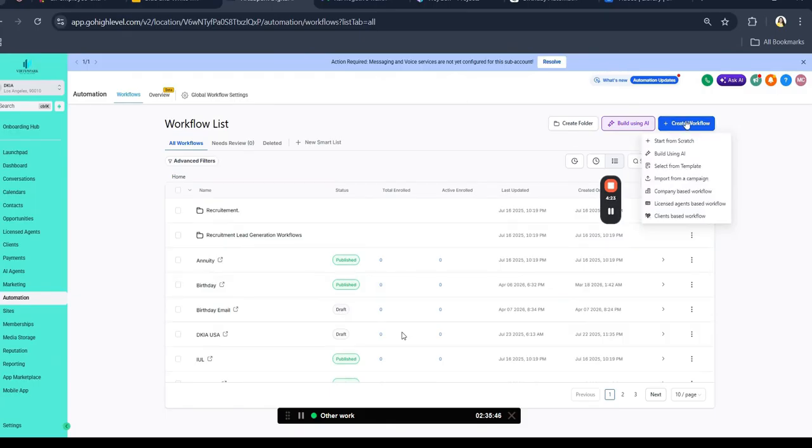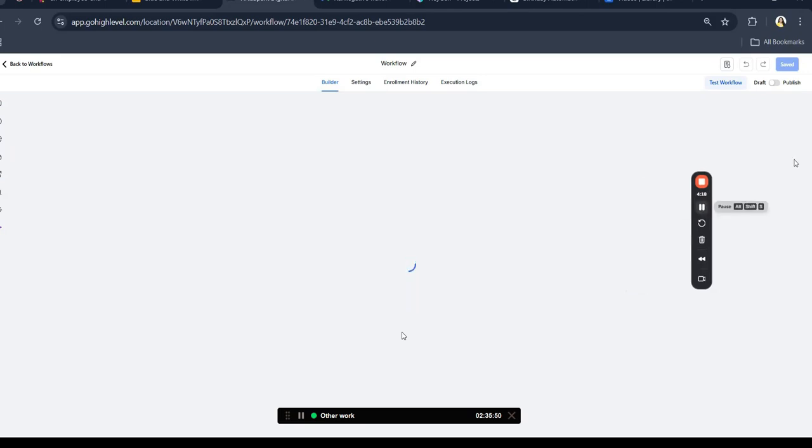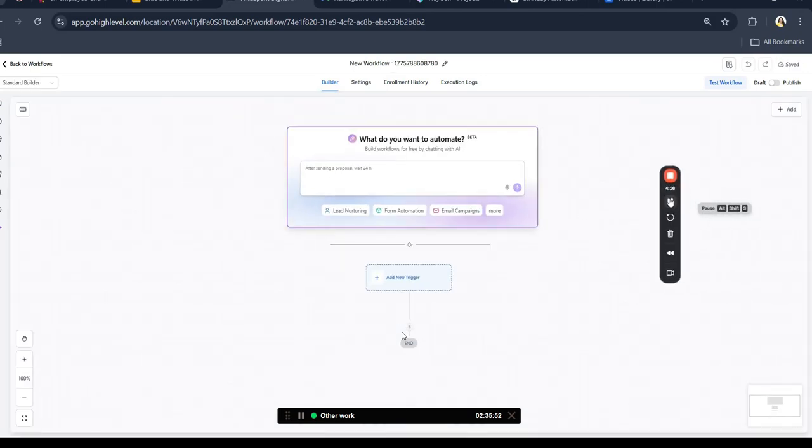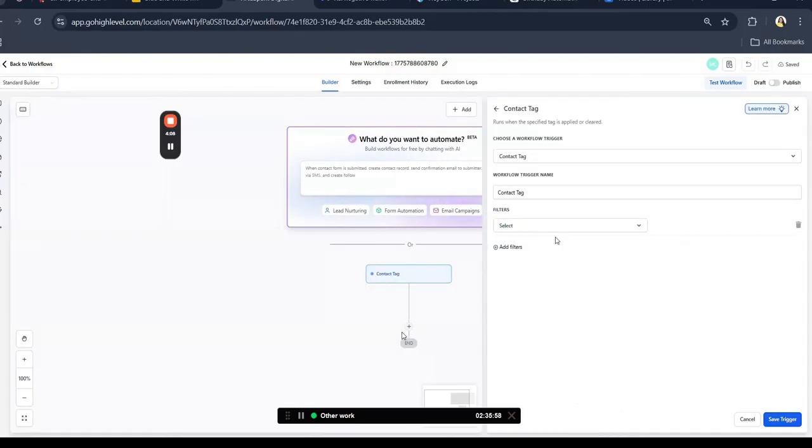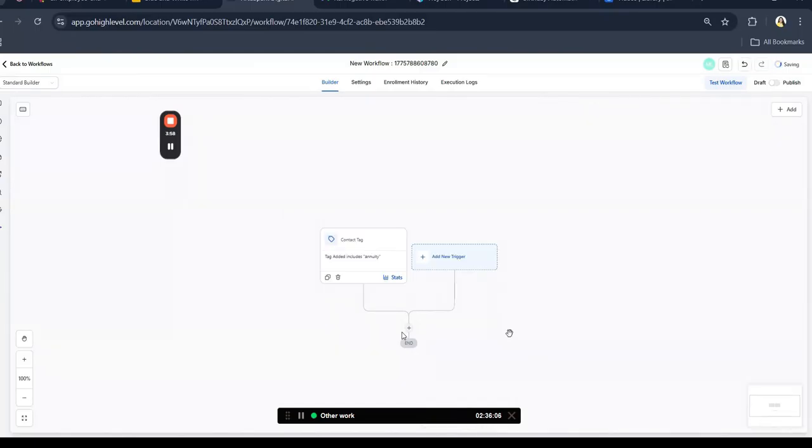We create a workflow starting from scratch. First, let's add a trigger, then I will add a contact tag. Once the tag has been added for a contact like a new client, then go ahead and save the trigger.